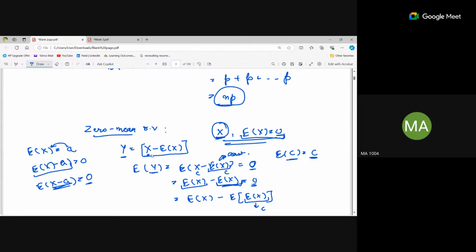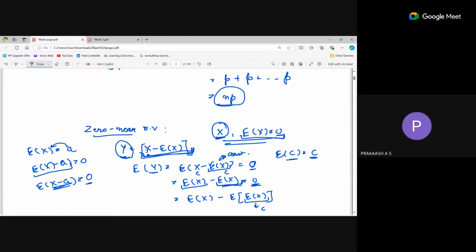Here I just took an example of y as this random variable, and I calculated the expectation and got 0 as the value. So y is a zero mean random variable. That's it. I just took an example of y as this. It is a function of x, and I calculated the expectation and got the value 0. So y is a zero mean random variable. May I add something? Yeah.